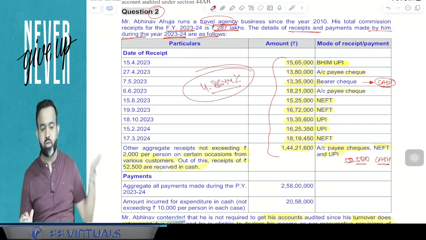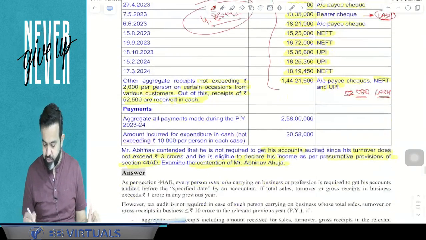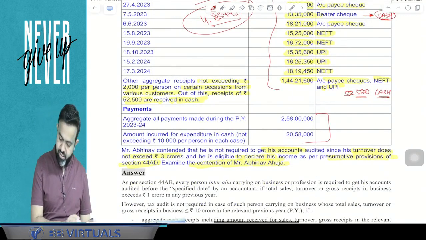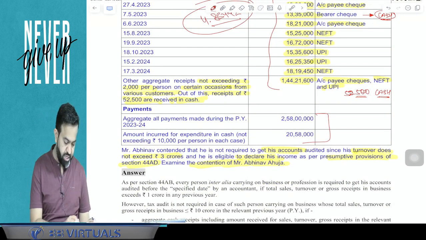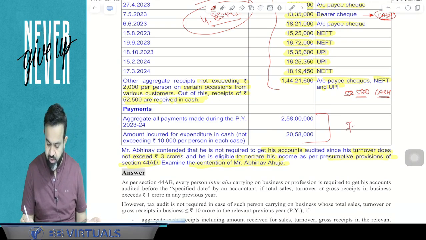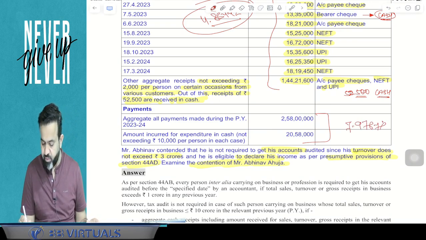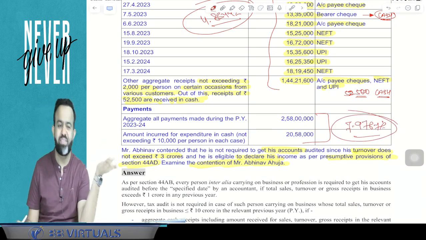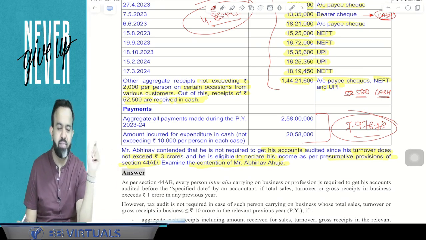This is within the limit of 5%. But guys, what is your payment? So here 20 lakh 58,000 divided by 2 crore 58 lakh multiplied by 100. So it comes to 7.9767%. So this is more than 5%. So here this 5% condition is violated.